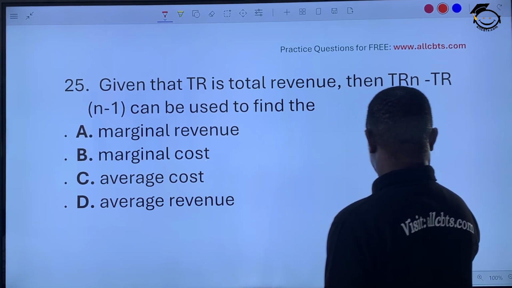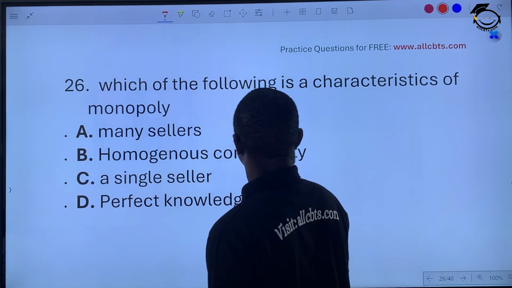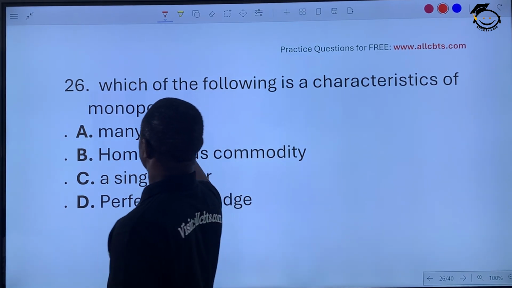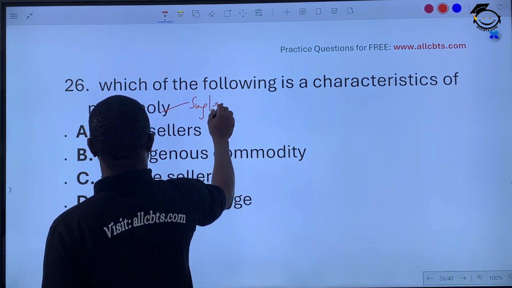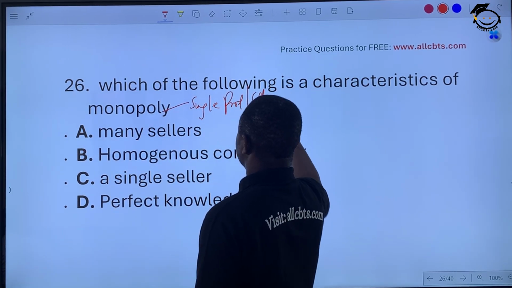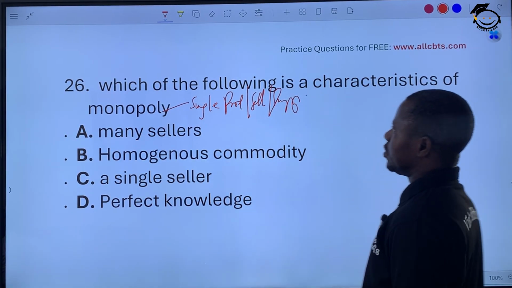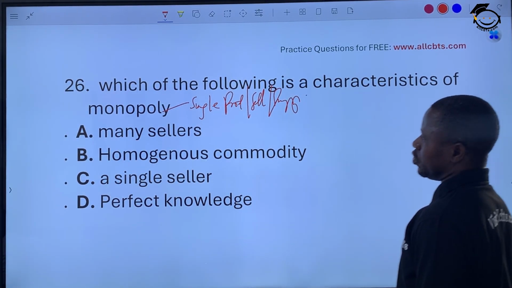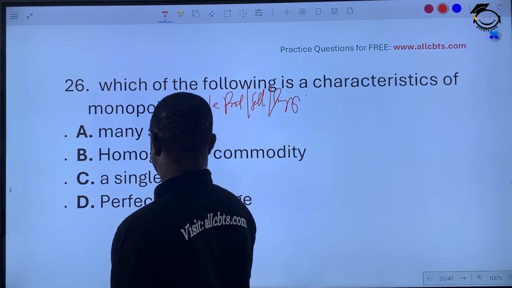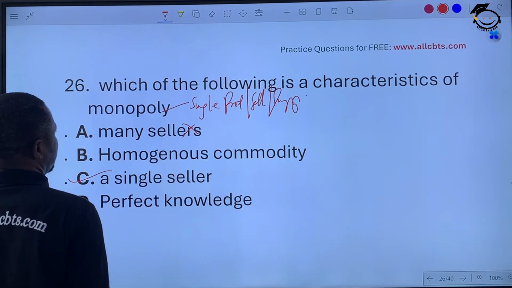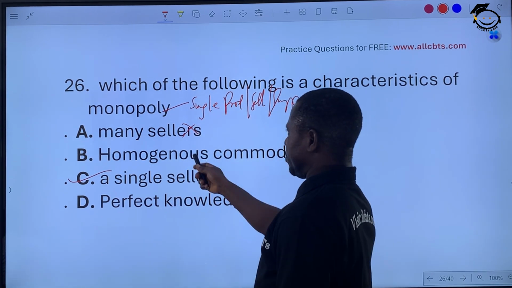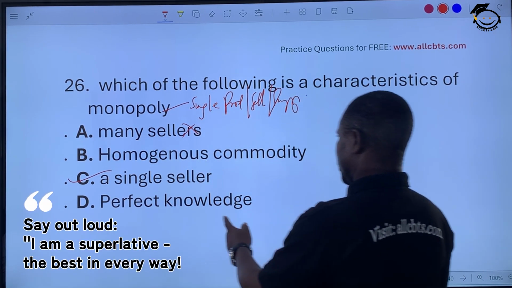Try this out. Let's see. Which of the following is a characteristic of a monopoly? Who is a monopolist? A single supplier, a single seller, a single producer. Single seller, single supplier. Okay, that is a monopoly. So which one is the characteristic? Homogeneous commodity, many sellers, no, not many sellers. A single seller. A monopolistic competitor is different, you can talk about many sellers and competitors there. A single seller. Okay?